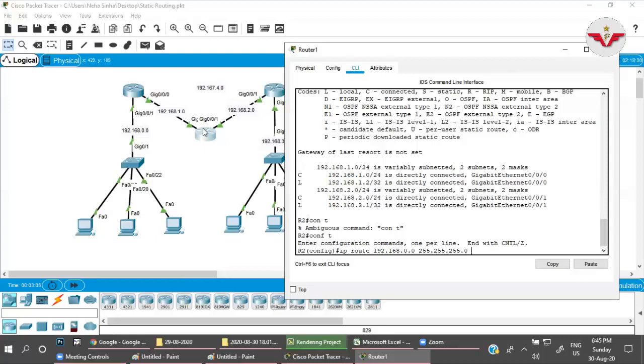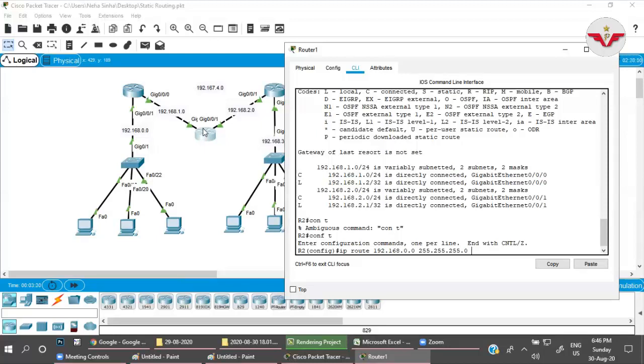Whenever you configure any router for static routing, there are two ways to configure it. One is through the next hop IP address, like the forwarding router's IP address, and the second one is through the interface. But we configure the interface only for a point-to-point connection, where there is only one point-to-point link, meaning whenever you are connecting to the serial interface.